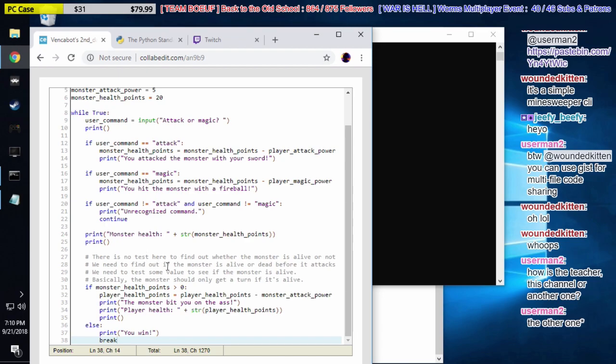Minesweeper command line interface. That's really up my alley, Wounded Kitten. I love command line interfaces, especially when you try and mock up graphics. I'm actually making a Battleship clone here on the channel. Kind of a weird coincidence, right? Battleship and Minesweeper with pseudo command line graphics. It's like we're separated at birth.